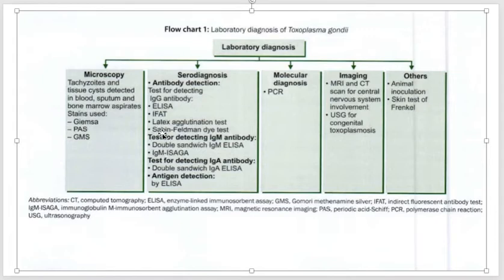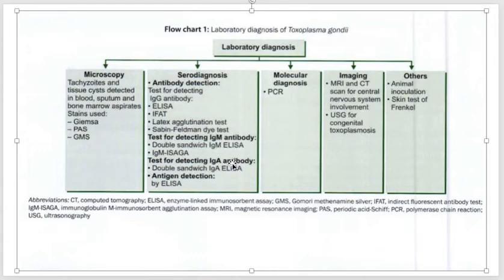We can also check IgM antibody. IgM antibodies are those which are formed acutely, and when someone has a previous infection, IgGs will be raised. So antibody IgM can be checked, as well as we can also do tests for IgA antibody, and we can also detect antibodies by ELISA. All these things can be done as well.